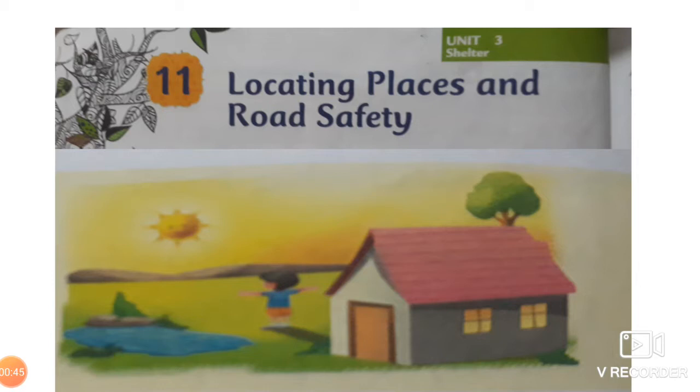Locating places means to locate the place, to find out the place and to reach the destination. Let us revise some of the topics you must have revised in the third standard, children. The area which surrounds a house is called a neighborhood. Right from standard 2 you are learning this, right, children? Our neighborhood starts once we step out of our home. Once you are out, the neighborhood starts.